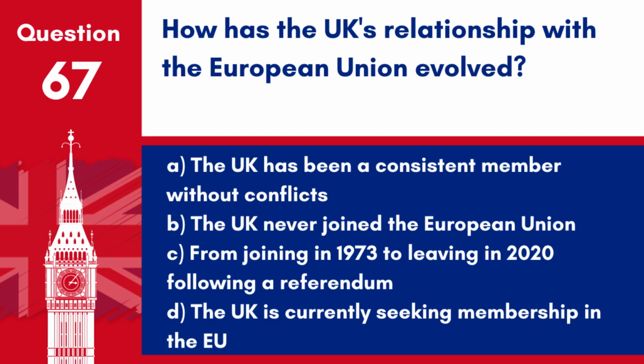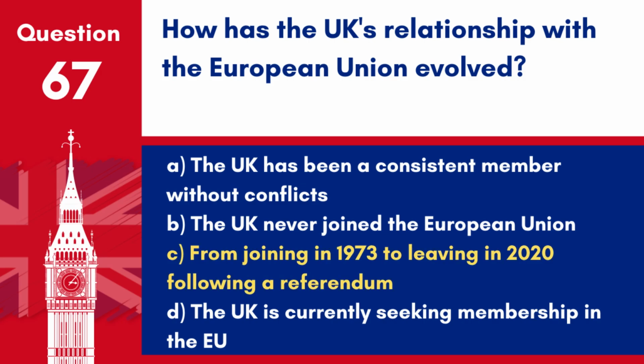Question 67. How has the UK's relationship with the European Union evolved? A. The UK has been a consistent member without conflicts. B. The UK never joined the European Union. C. From joining in 1973 to leaving in 2020 following a referendum. D. The UK is currently seeking membership in the EU.